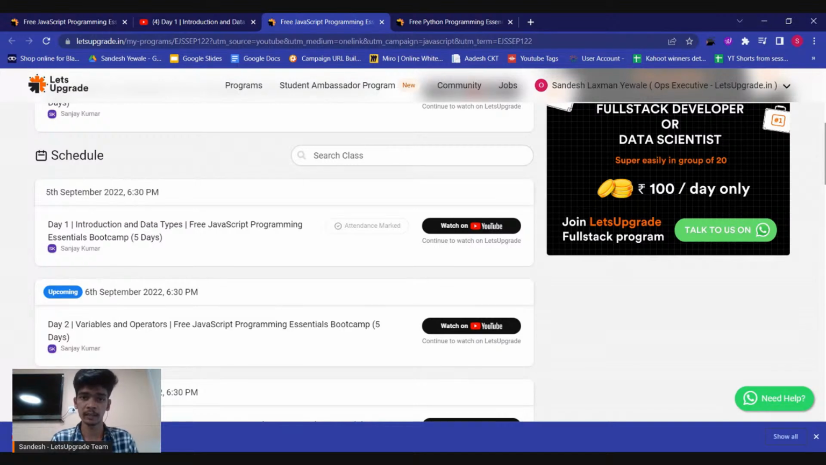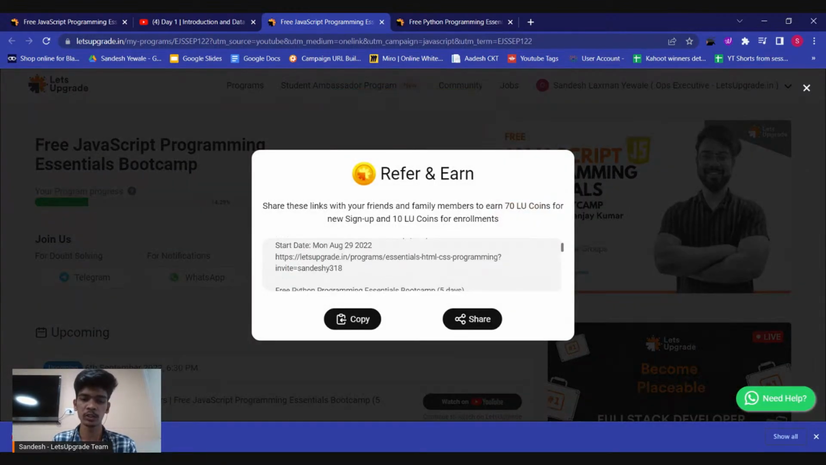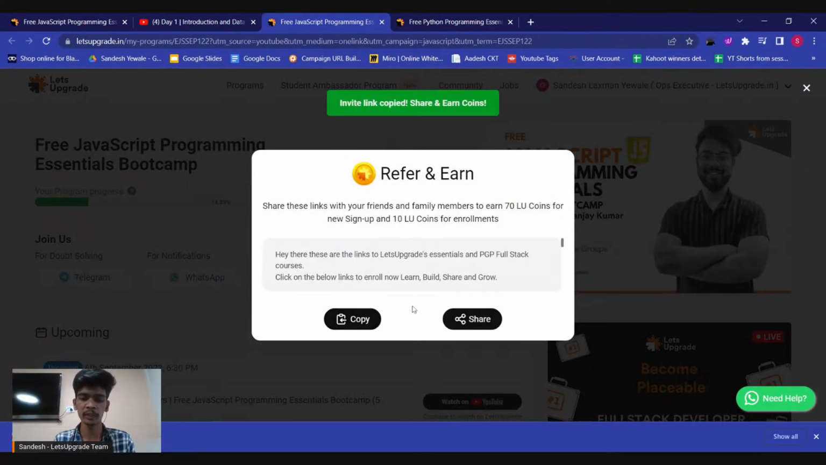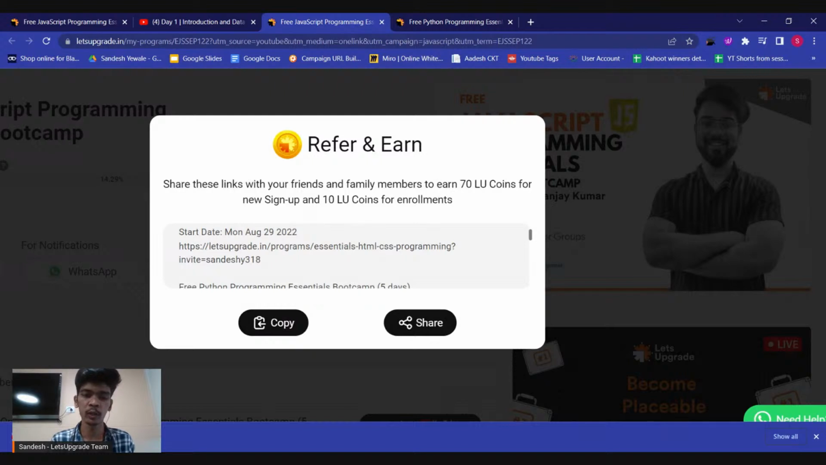But there is something which we call refer. If you think you can refer this program or our upcoming programs to your friend, and your friend can get the certificates, your friends can learn a lot from these programs. So you just need to click on this refer and earn toggle. When you click on this, you just need to copy. When you copy this, you can see there is a particular separate link for me. When someone, your friend, enrolls from this link, you'll get 10 LU coins. If your friend is new to LetsUpgrade, you'll get 70 LU coins.